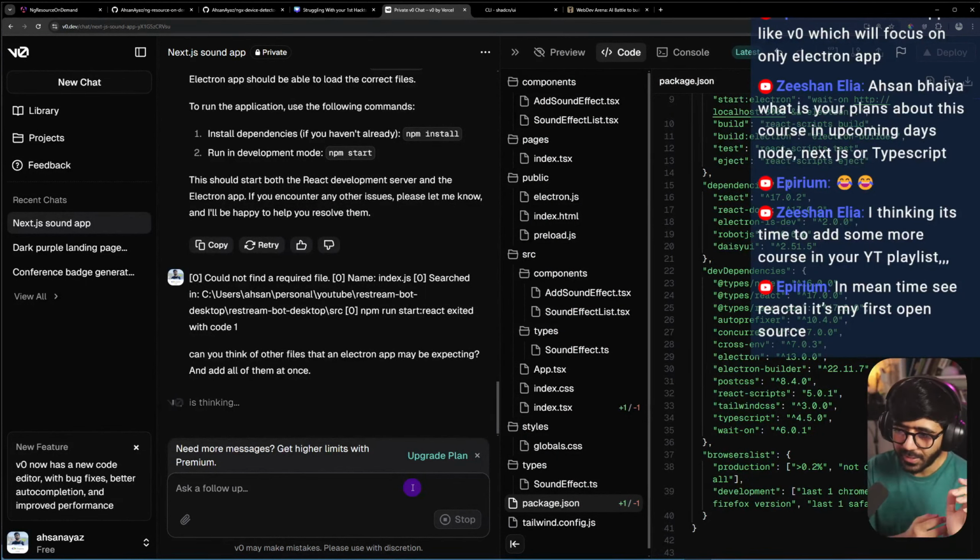So generated git ignore, generated electron builder YAML. So thank God that I asked this part of the question.